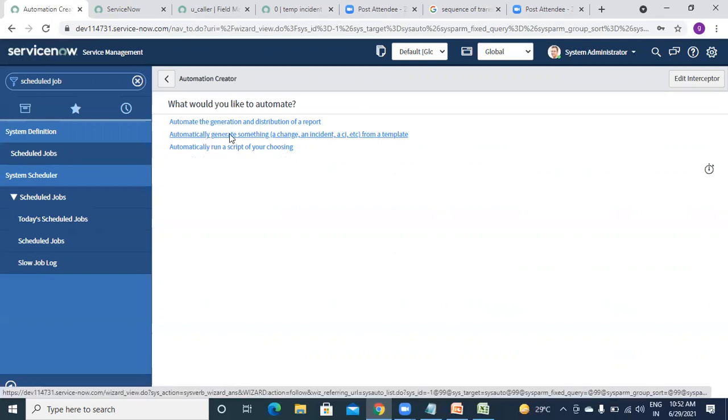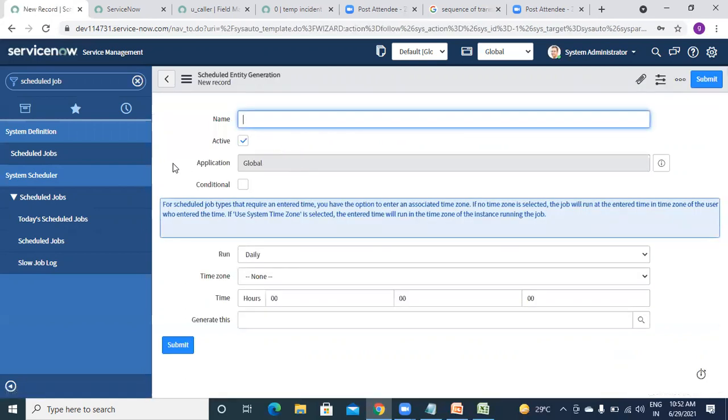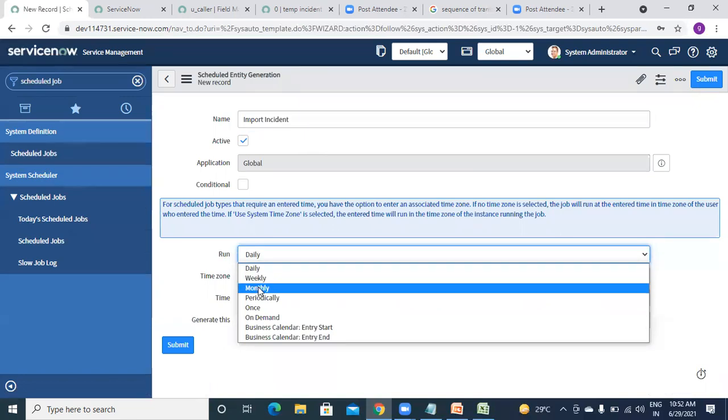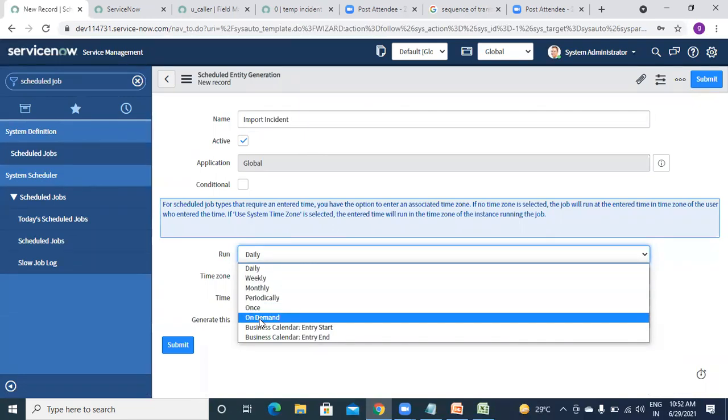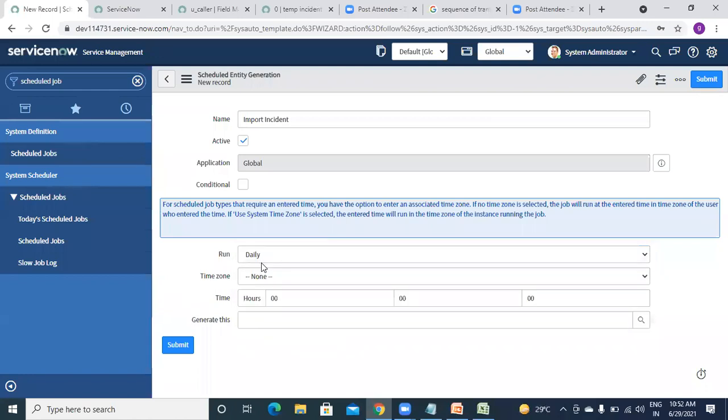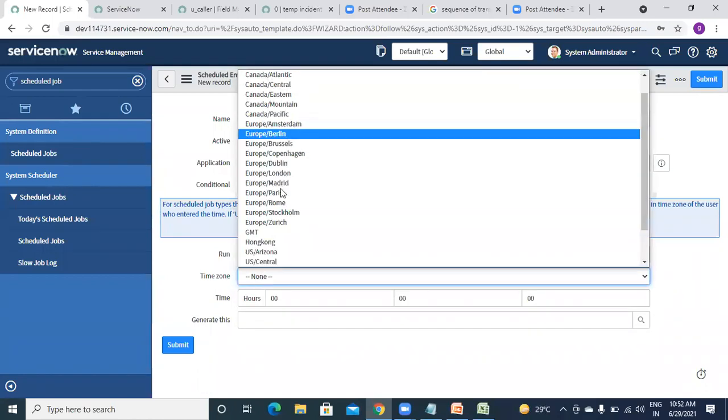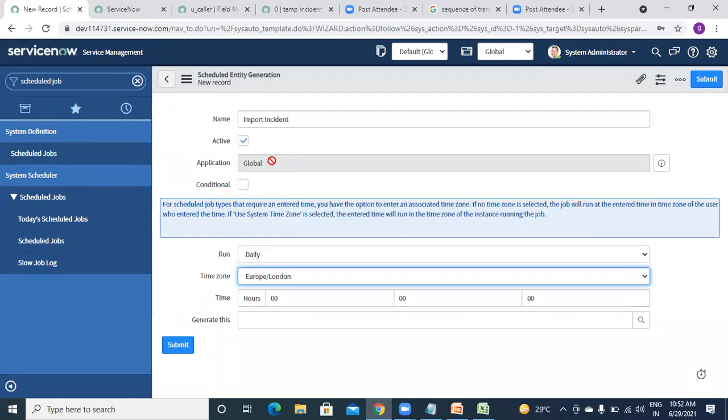So I am just clicking on this. Let me check, and I'm naming it Import Incident. It is active, and we can check if we want to import daily, weekly, monthly, periodically, only once, on demand, or something. For now it is daily, and which time zone? I'm giving Europe/London, and at which time? I'm saying 1, meaning 1 p.m.